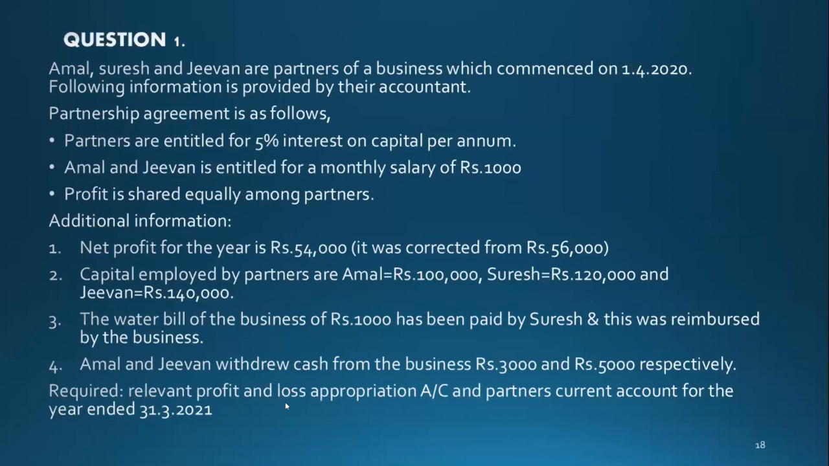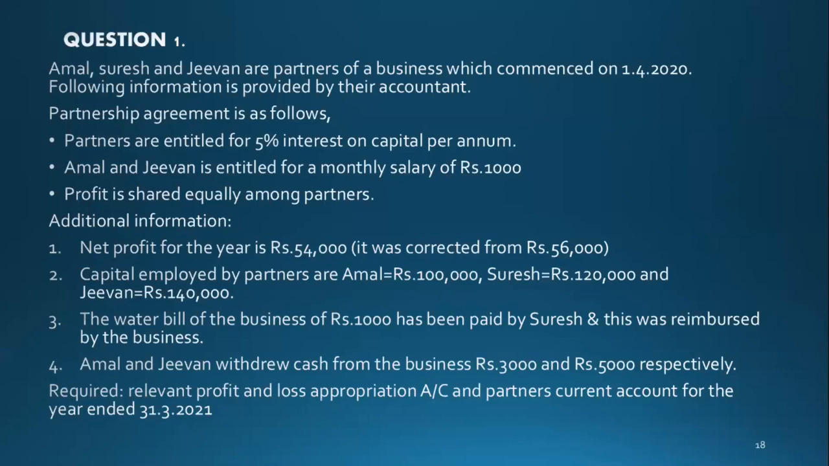And then the water bill of the business of rupees 1,000 was paid by Suresh, and this was reimbursed. And then the fourth one: Amal and Jeevan withdrew cash from the business, rupees 3,000 and 5,000 respectively.